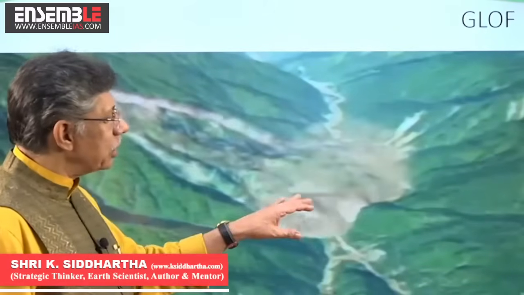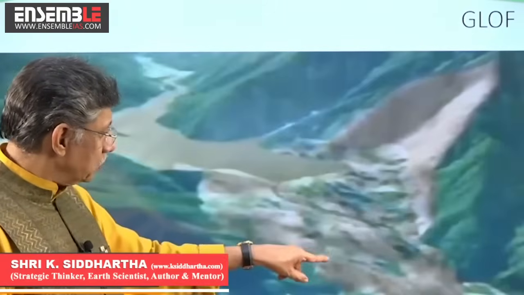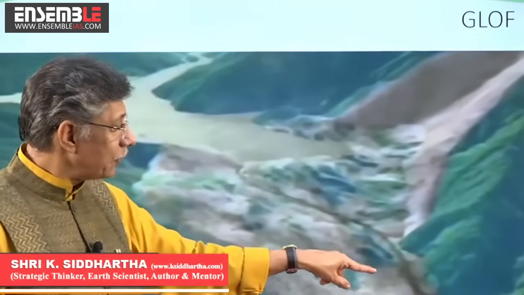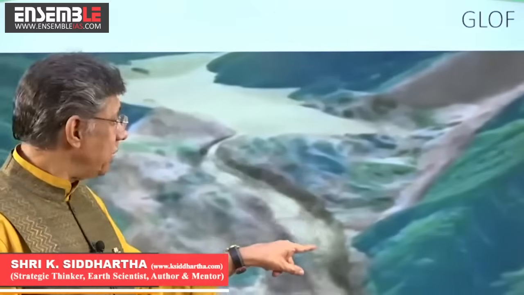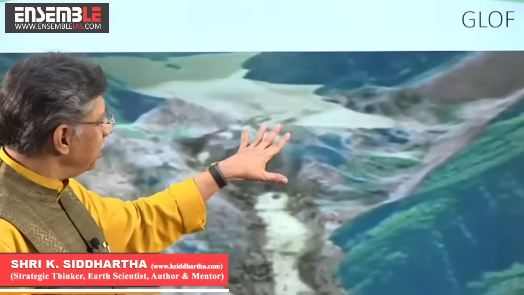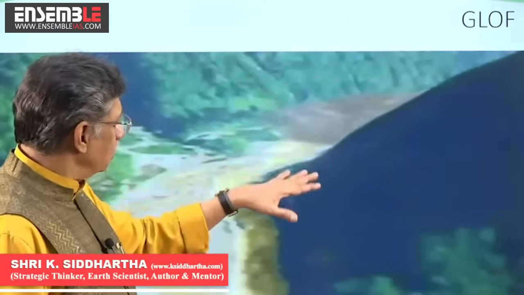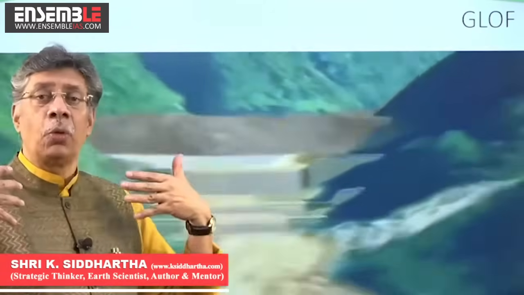For example, after that, the water will get impounded. This is how the water gets impounded, and then it finds a channel to escape through. This is a small channel that escapes through it. Then this channel becomes bigger, and ultimately the entire dammed portion collapses. The moment it collapses, it releases a wall of water.